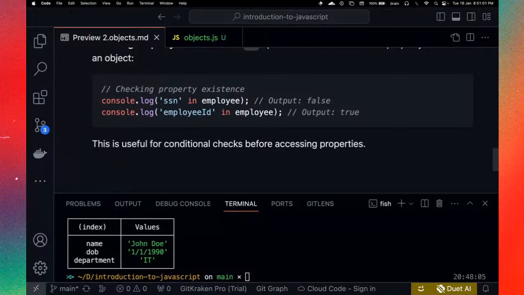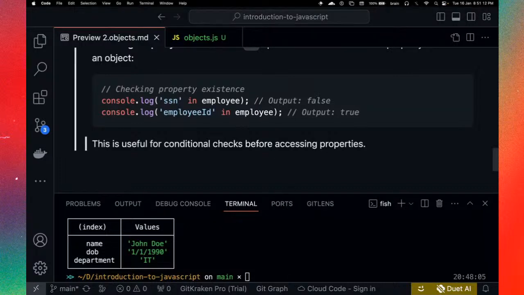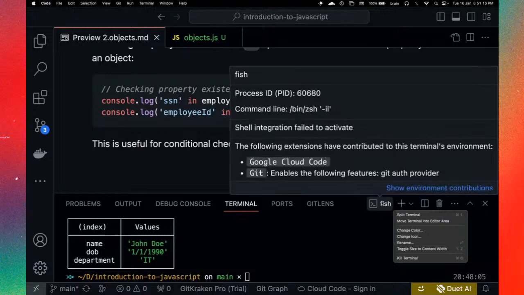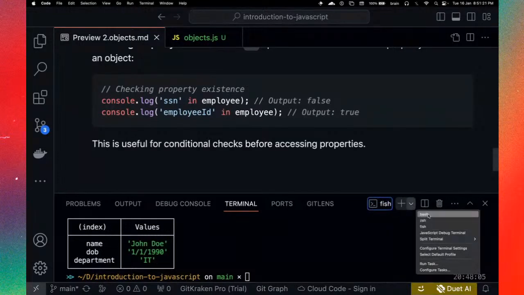Okay, for the fish terminal you are using to view all the JS output, did you use an extension on VS Code? No. When I install fish, it basically applies to all my instances, so I have it installed natively, but you can change it if you don't want that. The default I have is ZSH.